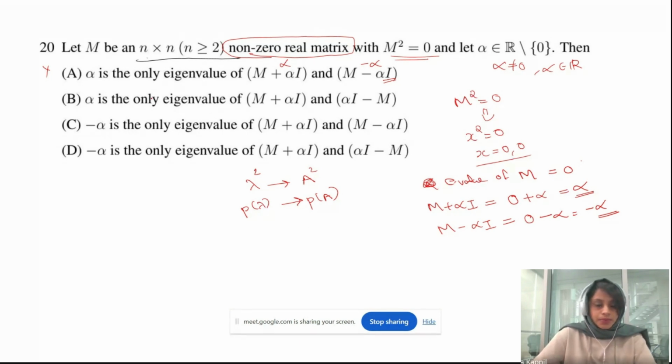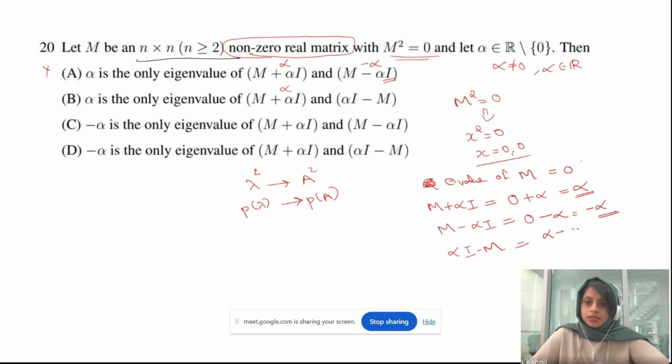Now let's see option B. It says alpha is the only eigenvalue of M plus alpha I and alpha I minus M. So for this one we have alpha from here. What is alpha I minus M? For alpha I minus M, its only eigenvalue will be alpha minus the eigenvalue of M, which is 0. That is alpha. So alpha will be the eigenvalue of this one as well. Yes, so option B is correct. Alpha is the only eigenvalue of M plus alpha I and alpha I minus M.